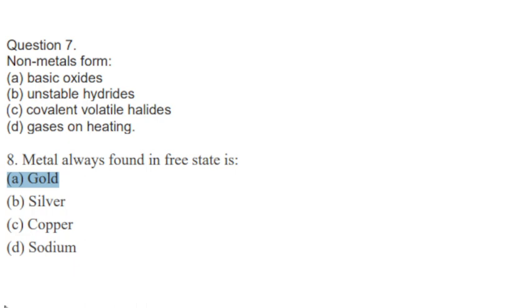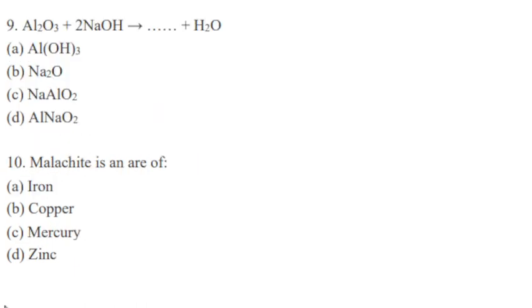Next, reaction दे रखी है Al2O3 plus 2 NaOH. So it gives NaAlO2 plus water, H2O. So correct option is C. Next, malachite is an ore of. So it is an ore of copper. Option B is correct.